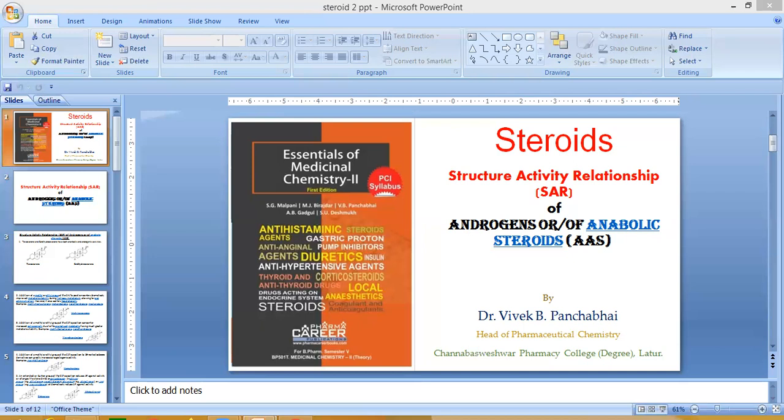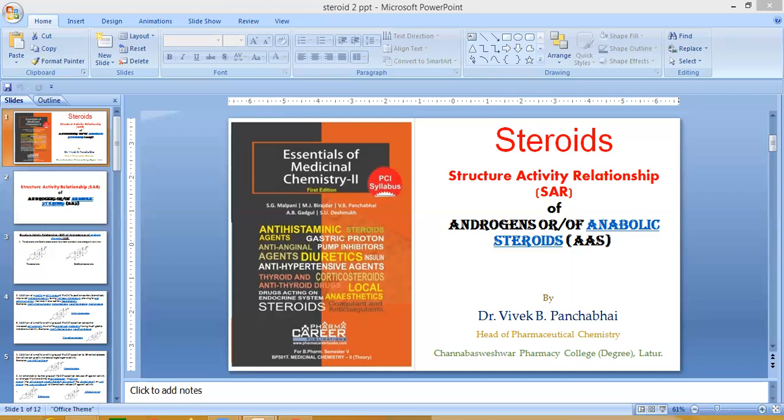The example is oxandrolone. This is the structure of oxandrolone. There is an isosteric replacement of carbon with oxygen, and a methyl at the C17 position.